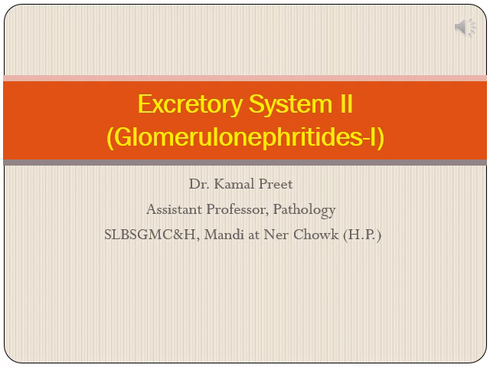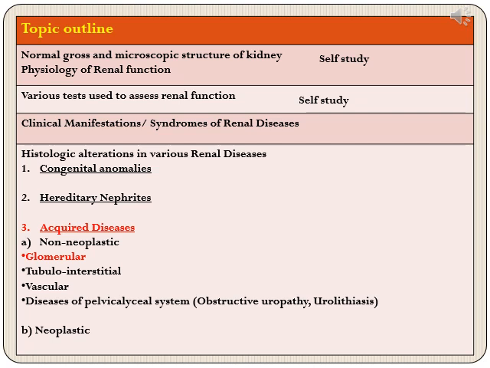Hello everyone. So we will start with the second class on the video lectures of excretory system. In previous lecture we had covered clinical manifestations or syndromes of renal diseases. We had also talked very briefly about various congenital anomalies and hereditary nephritis. In this lecture we will start with acquired diseases of kidney and mainly we will talk about glomerular pathologies.